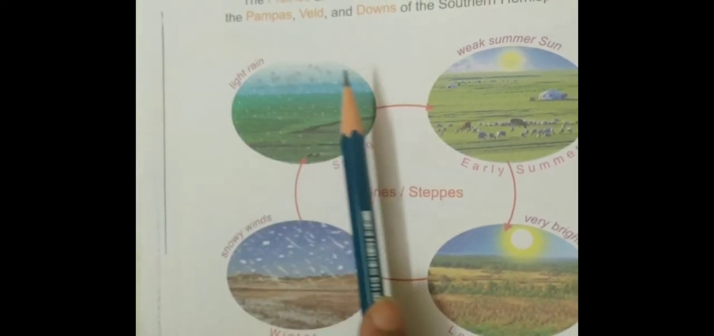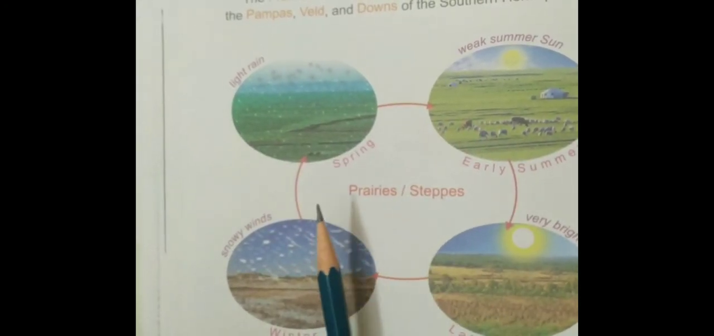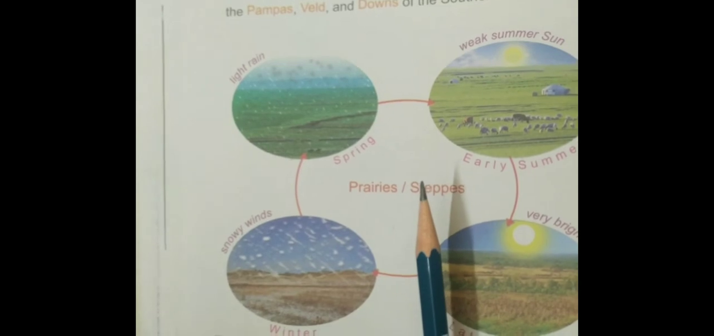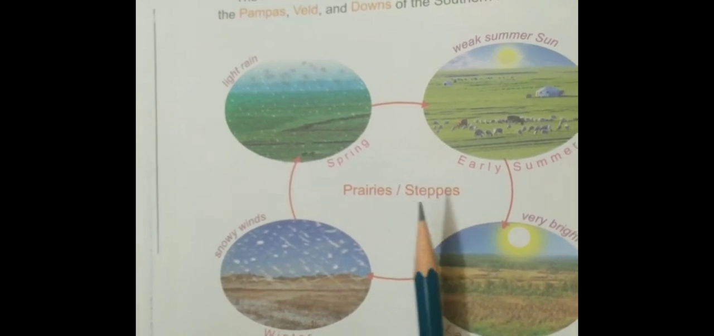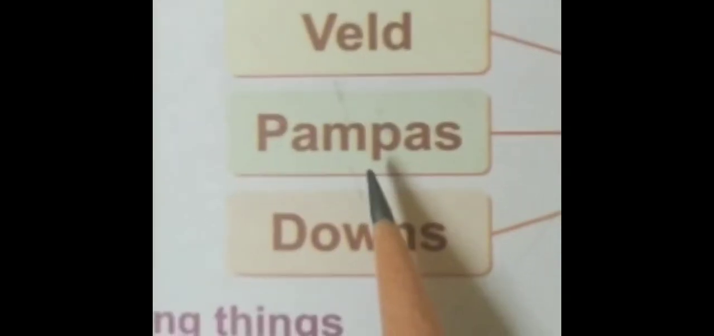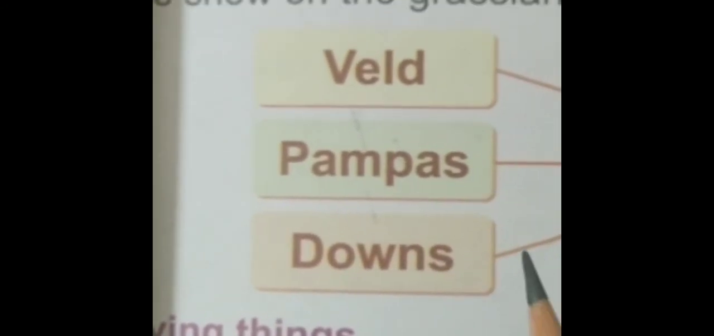Grasslands of the southern hemisphere, which are called velds, pampas and the downs, are located near the coastline. Here the climate is moderate. In summer season it is warm, and in winter season it is mild. Means it is not too hot in summer and it is not too cold in the winters. It is a pleasant climate throughout the year in velds, pampas and downs.